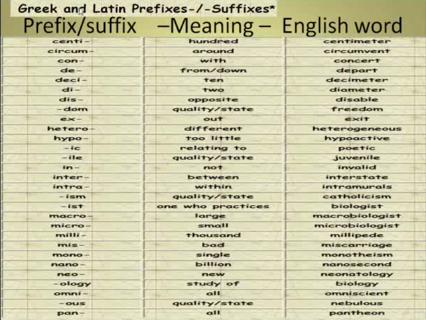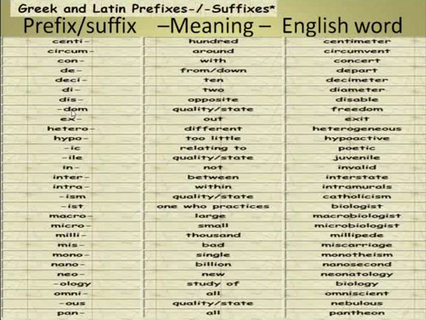Again, the same. Greek and Latin together, it's not separated. And also prefixes and suffixes here. Here prefix, here suffix, suffix, prefix, and here suffix, prefix. When we say here at the beginning, that means prefix.